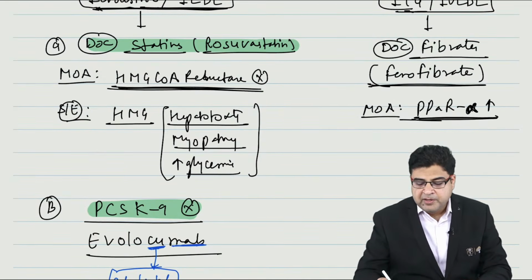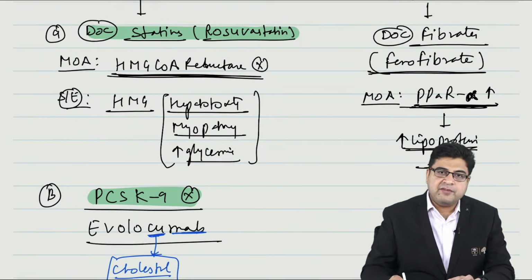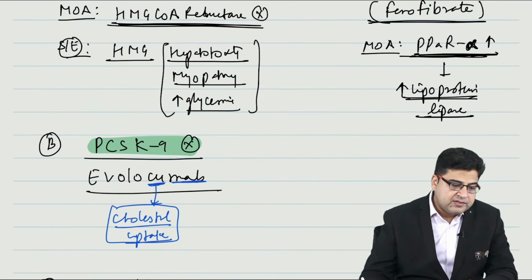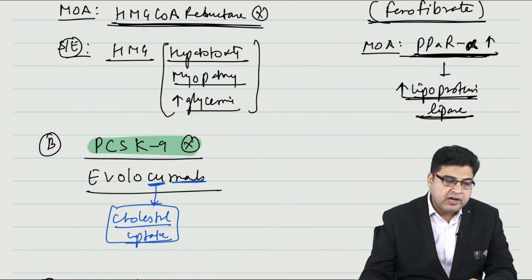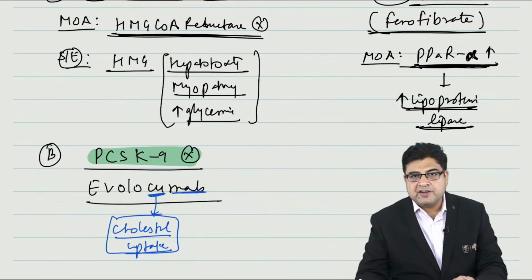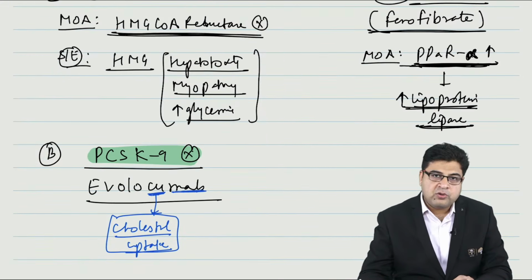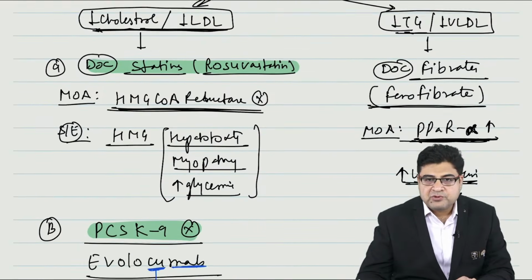By acting on the PPAR alpha receptor, fenofibrate can induce the lipoprotein lipase enzyme and reduce the level of triglyceride. By stimulating lipoprotein lipase enzyme, this can control the triglyceride level. It's the drug of choice for hypertriglyceridemia. So fenofibrate, which acts on the PPAR alpha receptor, is the best medicine to control the triglyceride level. This is all about the 11th topic which I have chosen for you.